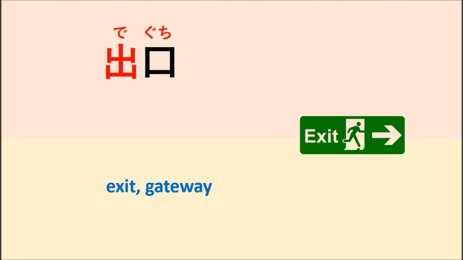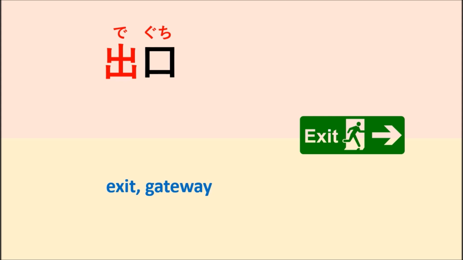Deguchi means exit or gateway. Every time you go to Japan and enter an exit gateway, you will see that they say Deguchi. Or when you are in a building with many floors, you see that they write something like Deguchi, which is the way that you get out, or they can say exit.